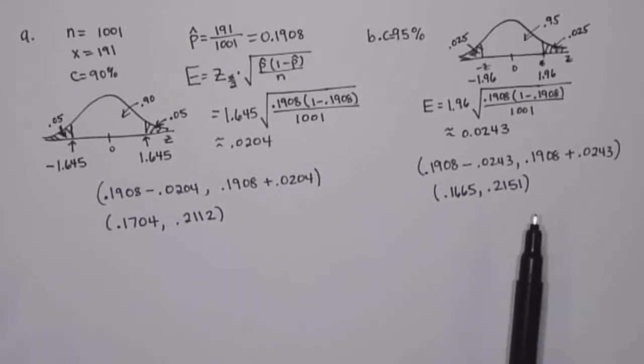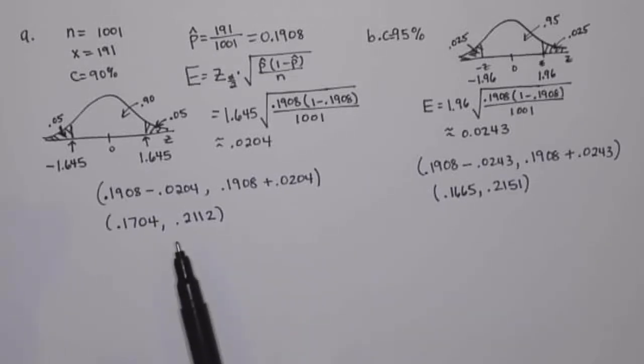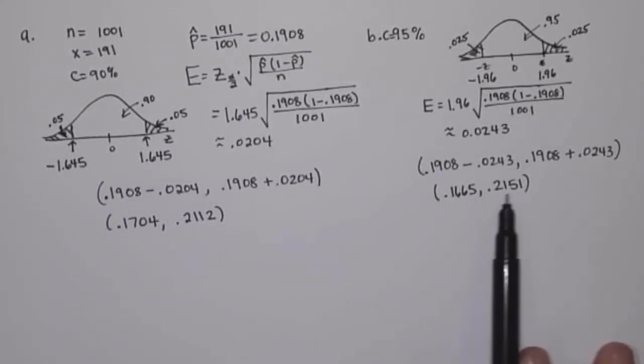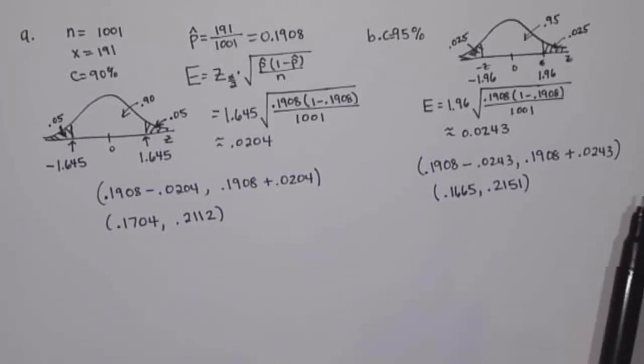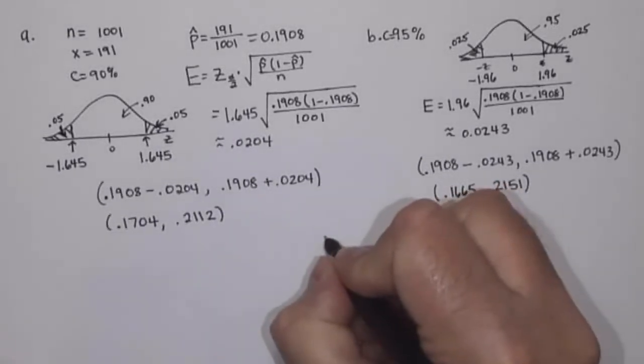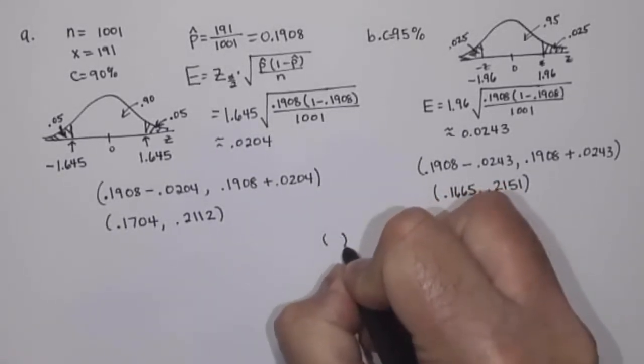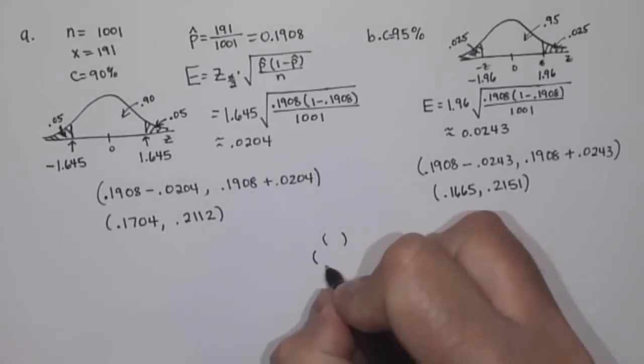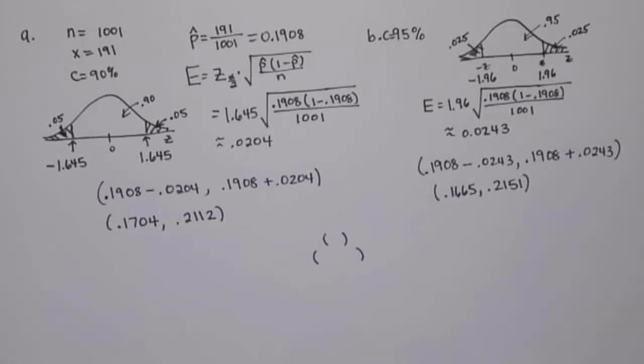So if we want to have a narrower confidence interval, then we can reduce the level of confidence. But if we want to have higher confidence, the trade-off for that is that we get a wider interval. And hopefully that makes sense. We could be, say, 80% confident that the parameter is in here, but to be more confident, so if we want to be 90% confident, it's going to take a wider interval.